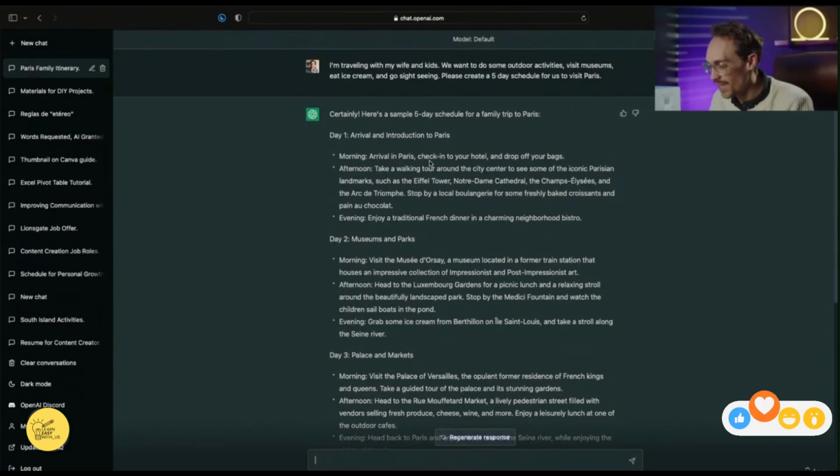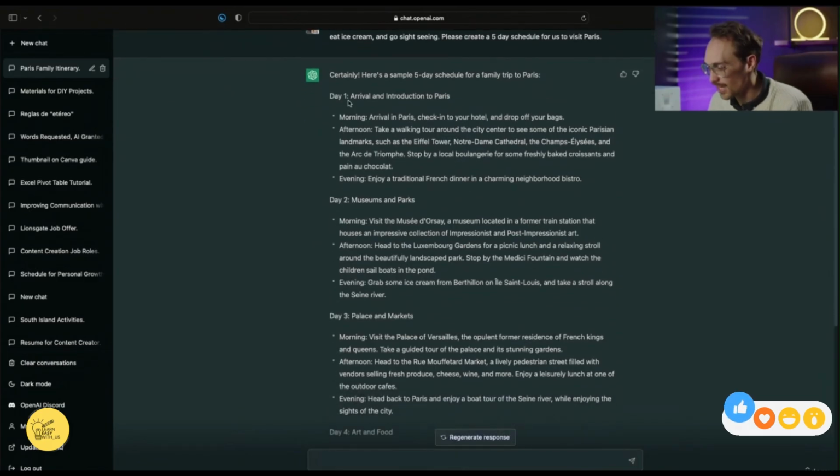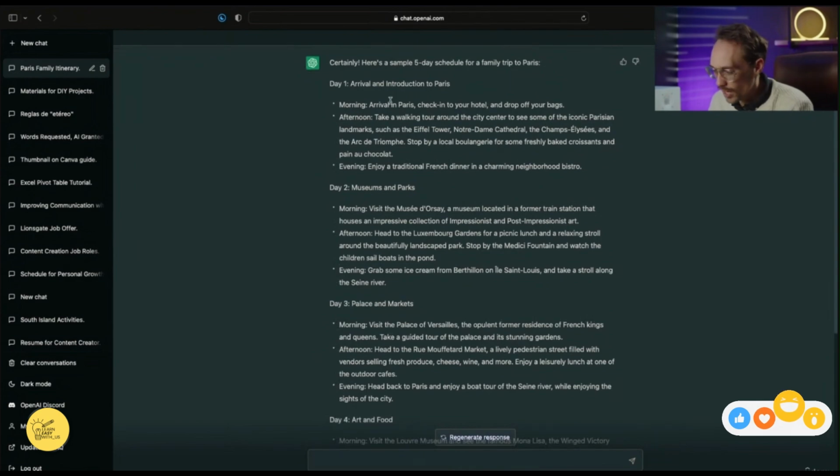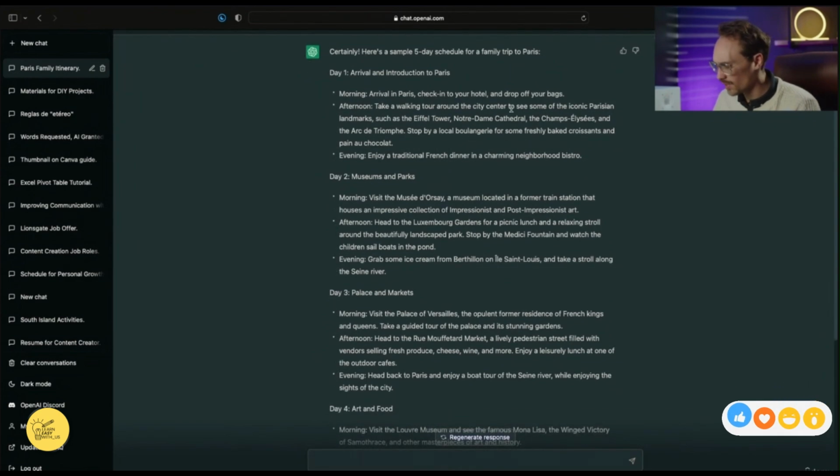Incredible. So here we have a 5-day schedule for my pretend family trip to Paris. Day 1, arrival and introduction to Paris. Morning, arrive in Paris, check in to your hotel, drop off your bags. Afternoon, take a walk around the city, see some iconic Parisian landmarks, Eiffel Tower, Notre Dame, etc.